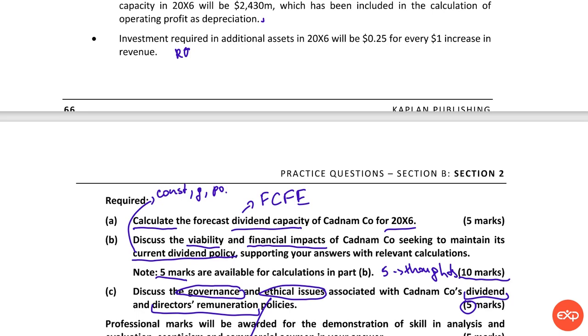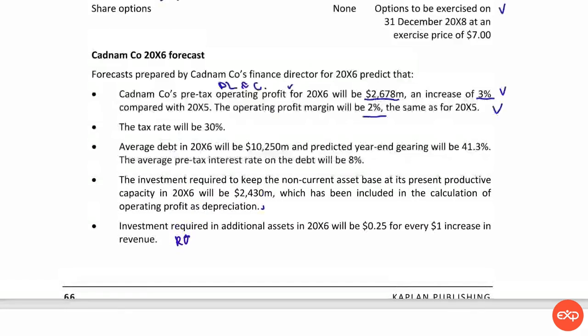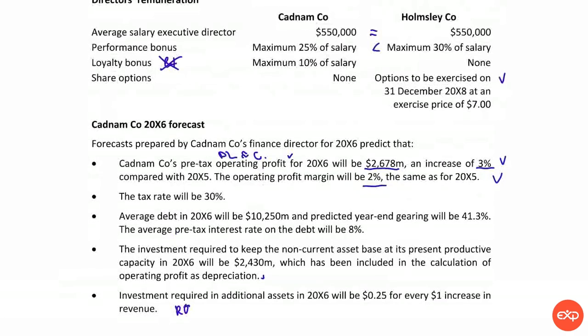So we needed to get our operating profit cash flows. Then we will have to subtract finance cost, and we have the value of the debt, and we have the interest, and also we will need to subtract tax at the tax rate. And let me just highlight that in a different color. So those are the figures that we need.